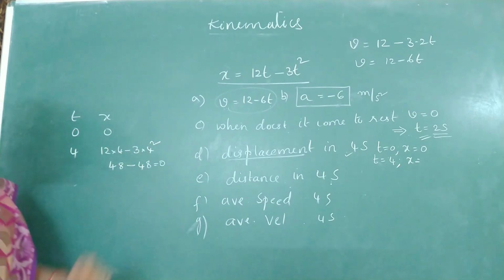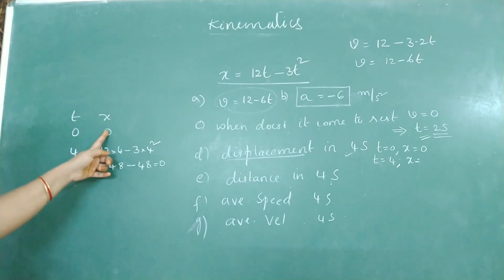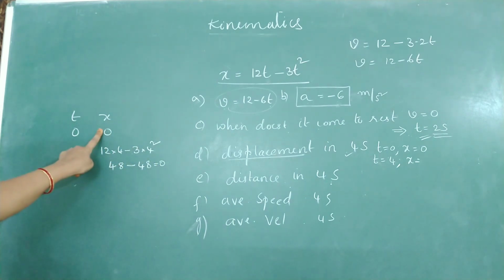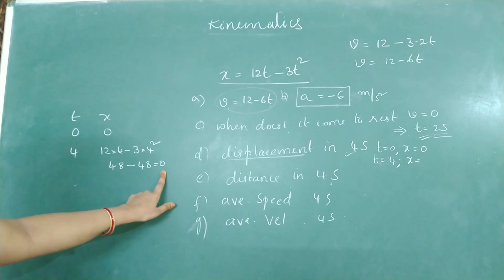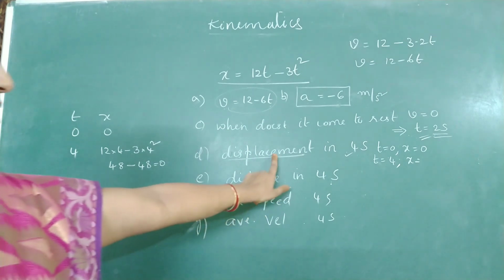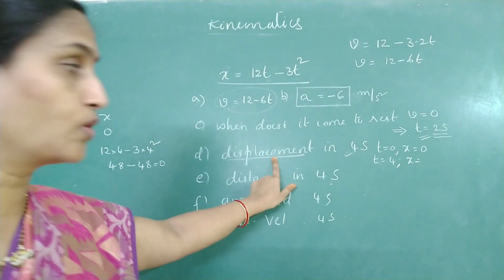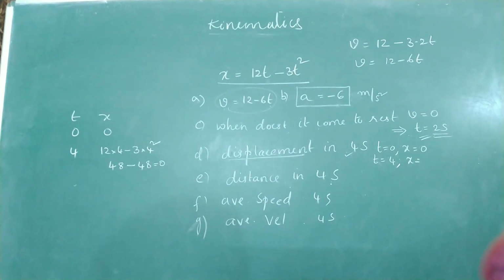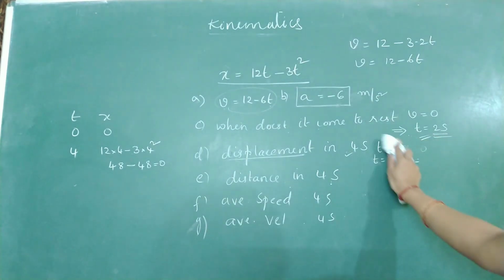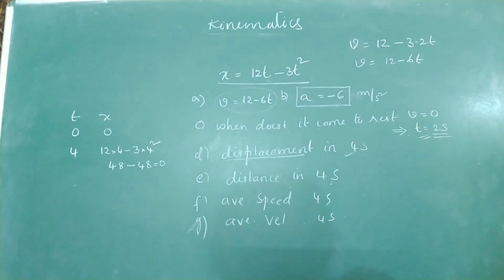Is it coming back to rest again? It started from 0, not rest, it started from x equal to 0, again coming back to x equal to 0. So what should be the displacement in t equal to 4 seconds? In 4 seconds, it has come back to origin. So displacement would be 0. So answer for this question is 0.